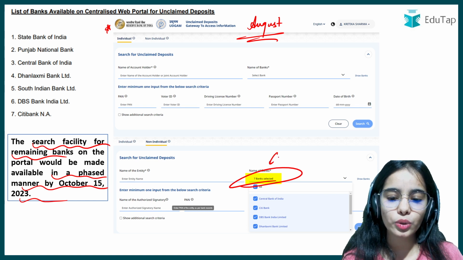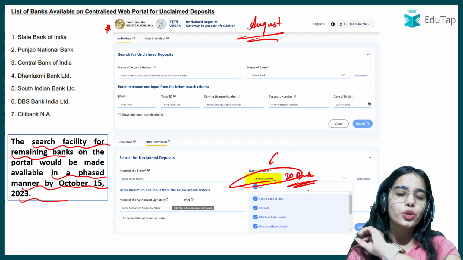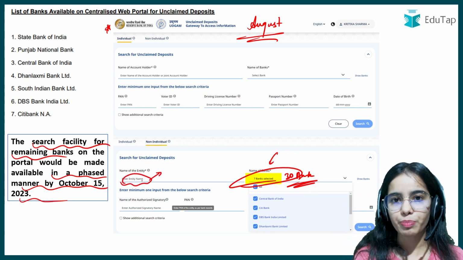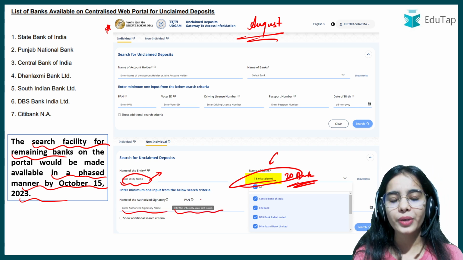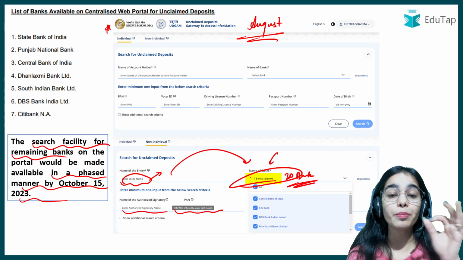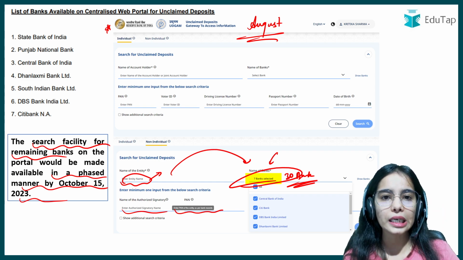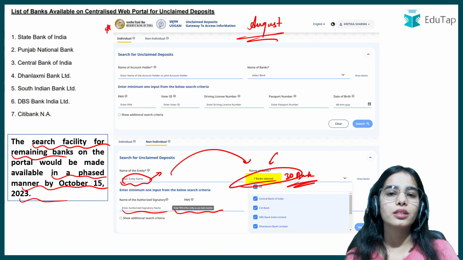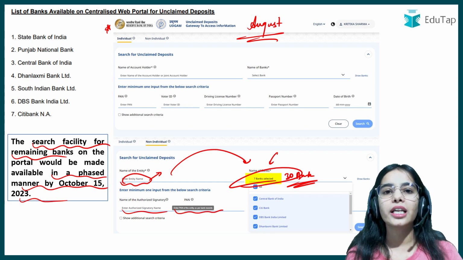If you go to the Udgam portal, you can select the 30 banks at once, and put the name of the person. You can put the PAN or some minimum information, and through just two or three clicks, you can search through 30 banks whether the person has unclaimed deposits. Whether my mother, my father, or myself has unclaimed deposits or not.